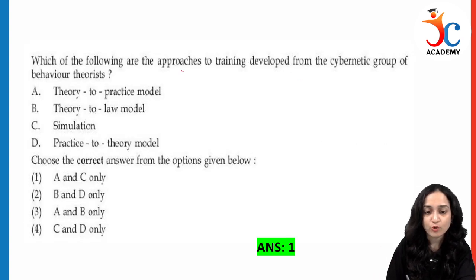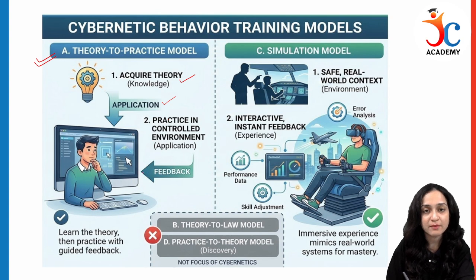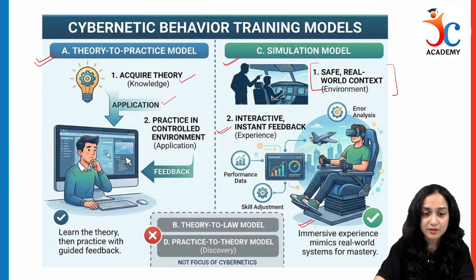Next question, which of the following are the approaches to training which is developed from cybernetic groups of behavior theories? C. Cybernetic behavior training models. There are two approaches. The first is theory to practice approach. We acquire the knowledge, then we apply it in a controlled environment and feedback is given side by side. The second is simulation model. We have a real world context kind of environment in which through the experience, interactive and instant feedback is given to the user, and it is an immersive experience of the real world.